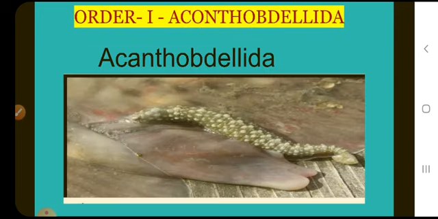First of all, we will see Acanthobdellida. Acanthobdellids are primitive individuals with a short proboscis and setae. They are flat or cylindrical in shape. The body consists of a definite number of segments. Two suckers are present, anterior and posterior. Internal fertilization occurs, and direct development occurs. An open type of circulatory system is present in Acanthobdellida. The best example of Acanthobdellida is Acanthobdella.